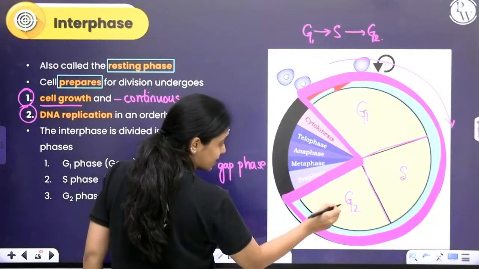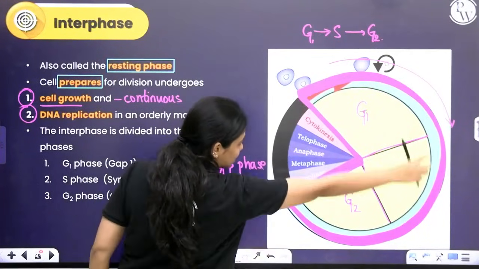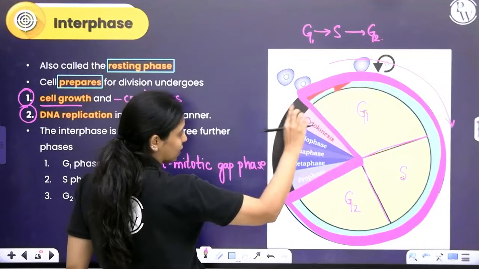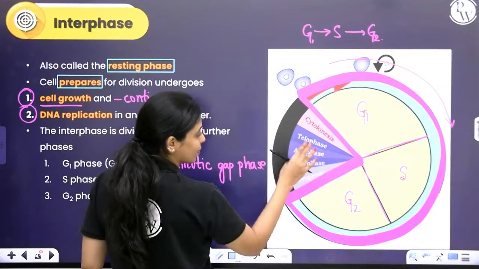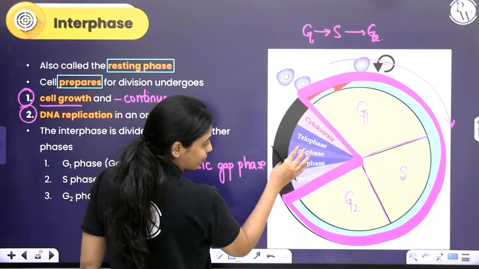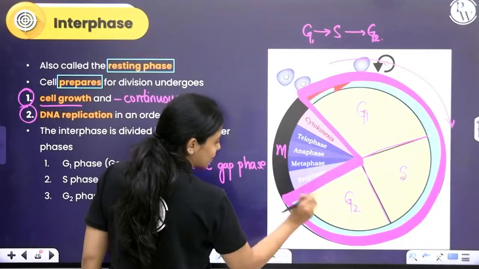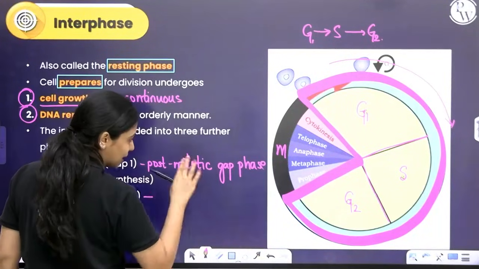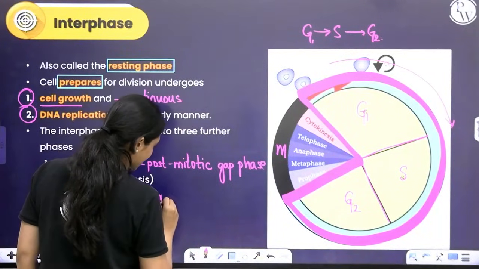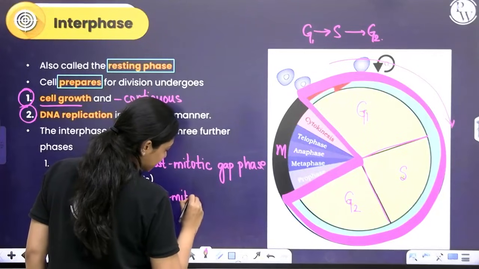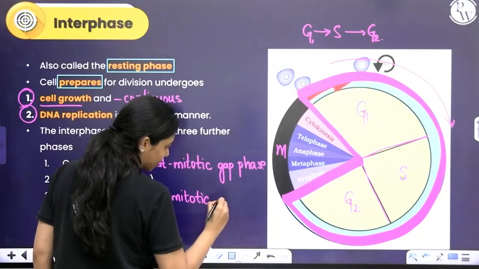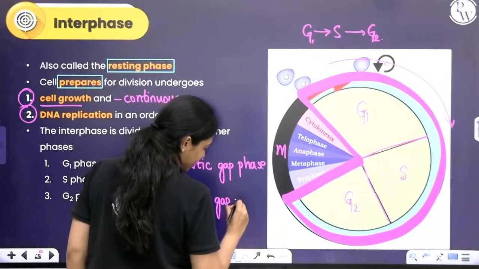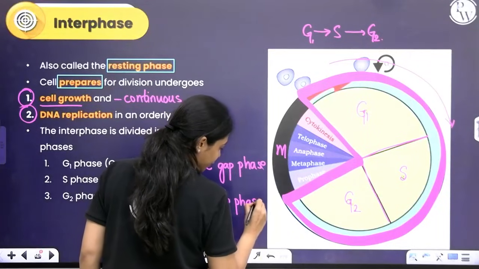G2 phase happens before the M phase. Remember, this is proceeding in a clockwise direction. This comes after, this comes before. So G2 is coming before the M phase. So G2 is also called, pre means before, right? So the pre-mitotic gap phase.